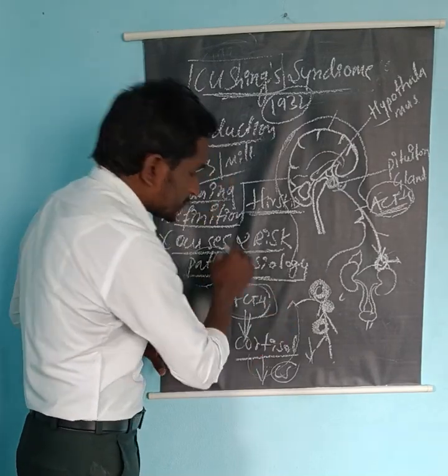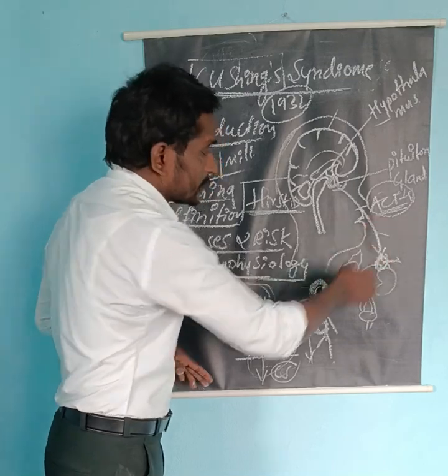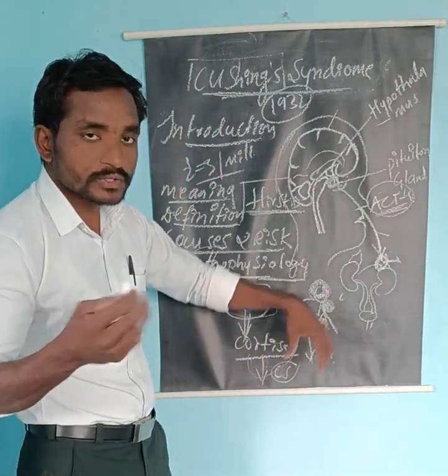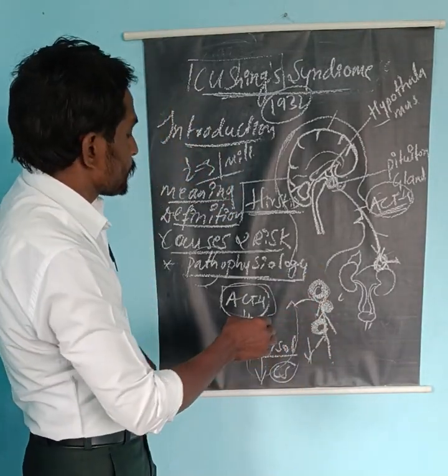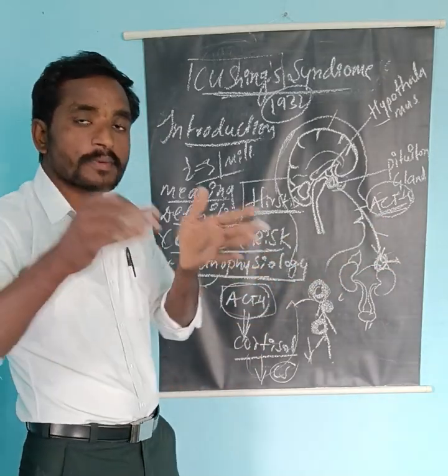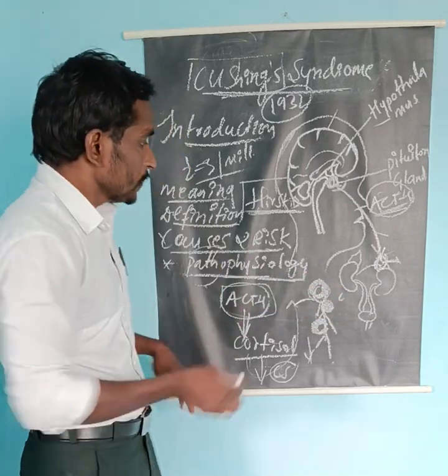Now coming to the complications. What happens as a result of Cushing syndrome? The excessive secretion of cortisol is there, so what happens? There is the pot belly appearance. The pot belly appearance may lead to the risk of diabetes and hypertension. And the hypertension will lead to stroke, and diabetes may lead to diabetic coma and even death also.